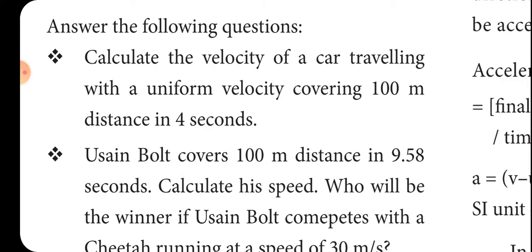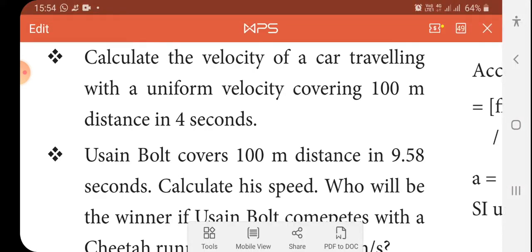Answer the following questions. The first one: calculate the velocity of a car traveling with uniform velocity, covering a 100-meter distance in 4 seconds. Distance by time is the formula, isn't it? Velocity is equal to distance by time.